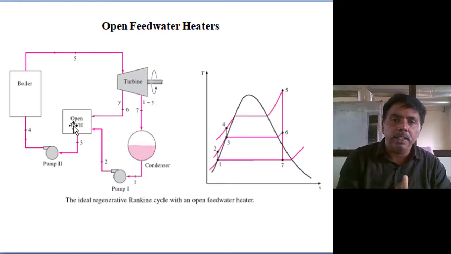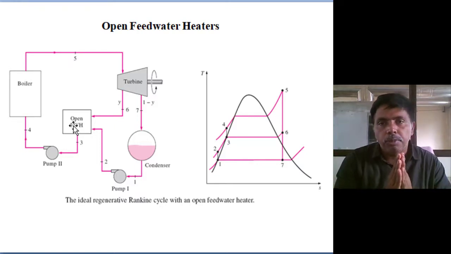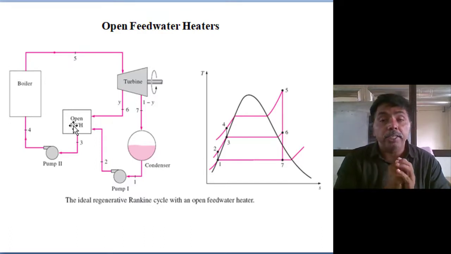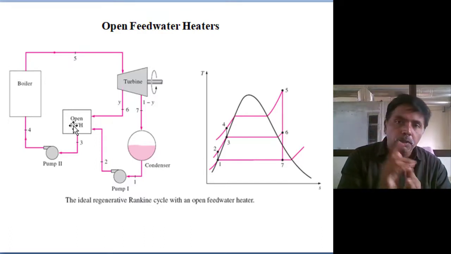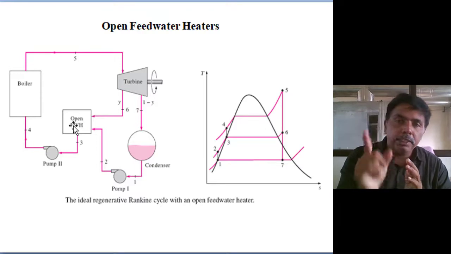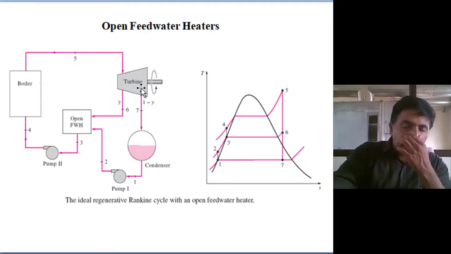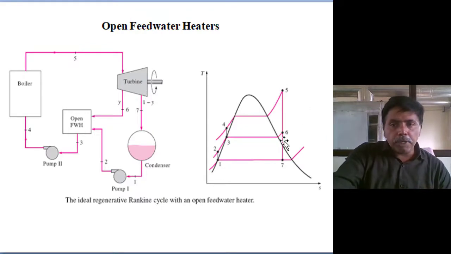If more than one is there, then closed feed water heaters will come. For a supercritical thermal power plant, we maintain 8 feed water heaters, closed feed water only, plus one open feed water heater, that is the deaerator. Same energy balance we are doing. So in the turbine output now, H5 minus H6, total mass of the steam is expanding.